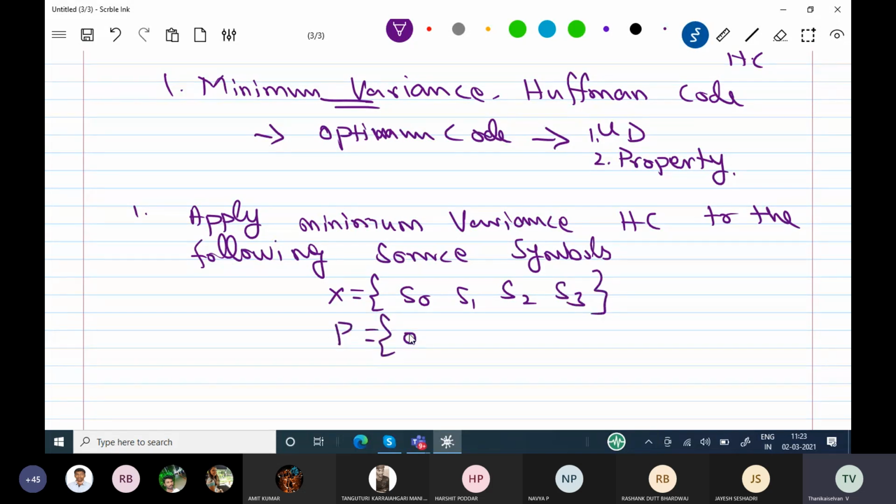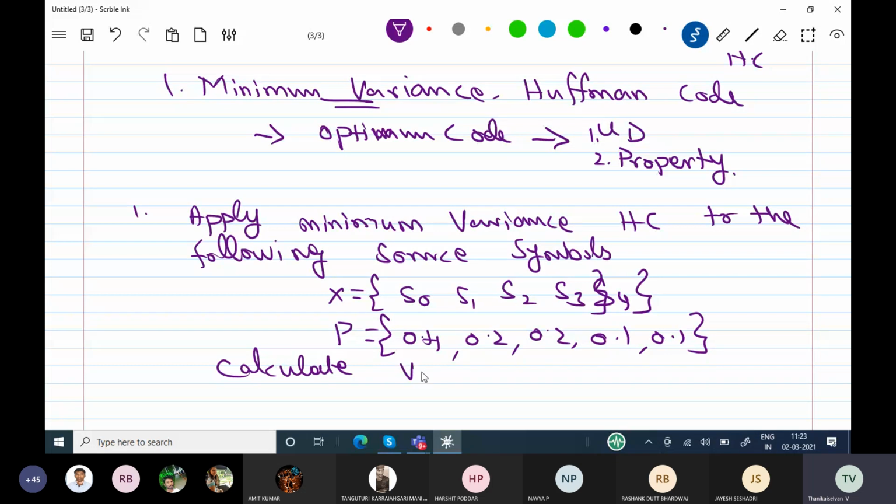Their probabilities are given as 0.4, 0.2, 0.2, 0.1 and 0.1. Calculate variance and efficiency. This is the problem.